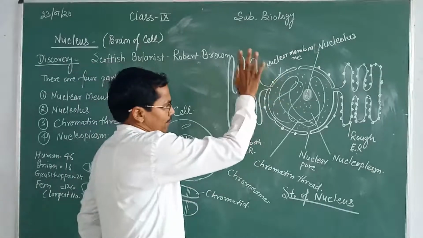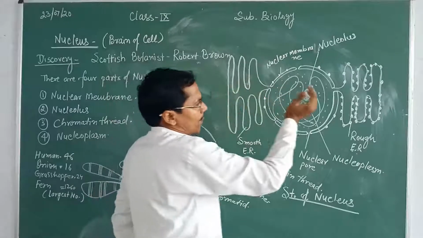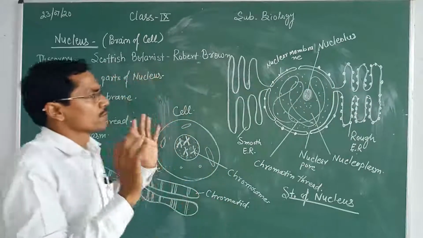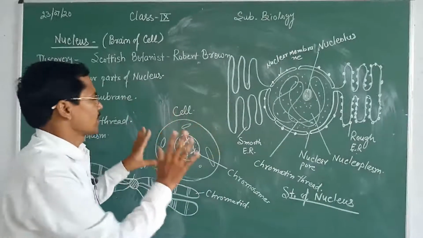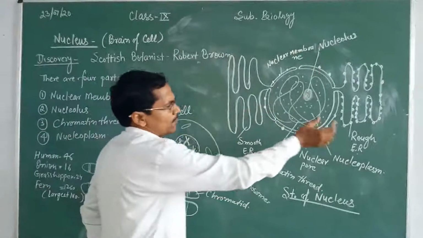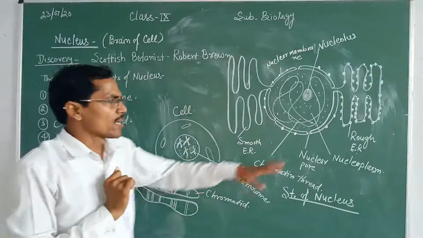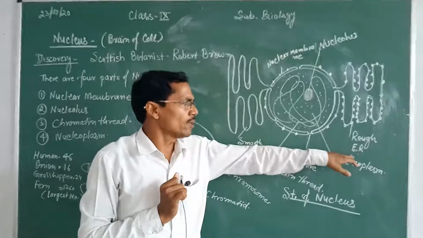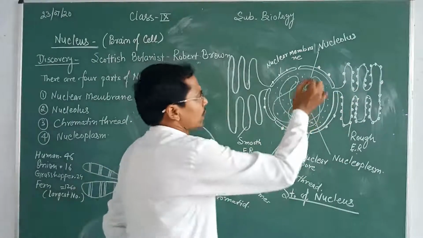You observe here an endoplasmic reticulum which can centralize the nucleus at the center point in the cell. This endoplasmic reticulum is of two types. One is rough endoplasmic reticulum, which is called rough ER.